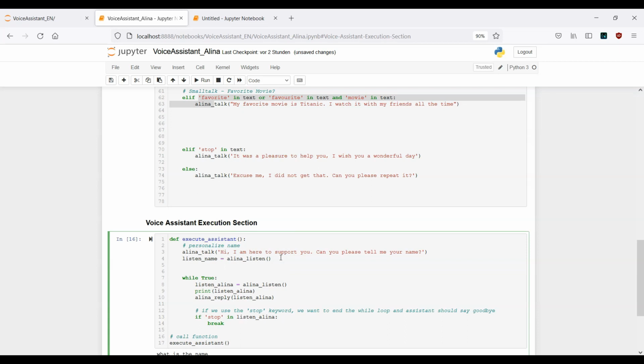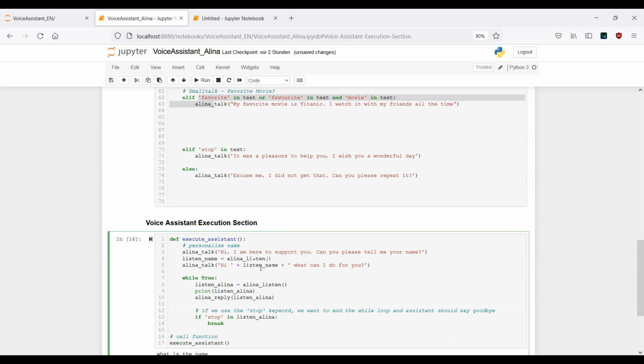And now in the next step, again, our assistant should get back to us with hi. Then we want our assistant to tell our name. And then in the next step, the assistant should proceed with the question: what can I do for you?